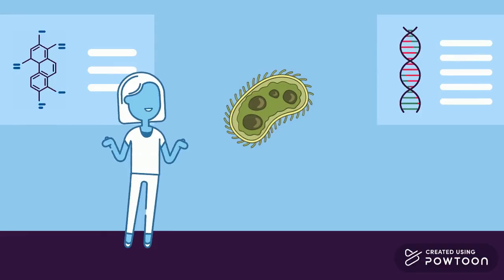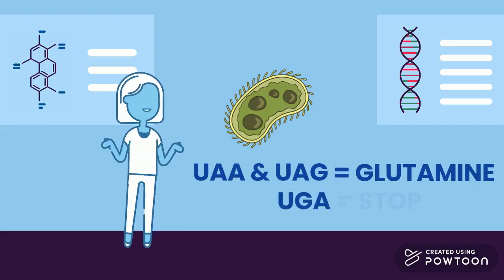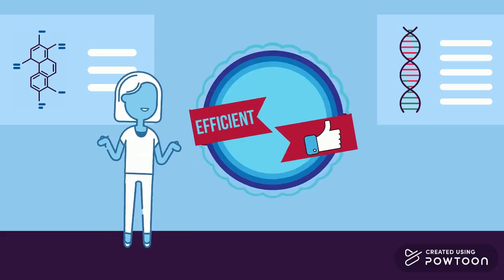Next, ciliates, a group of unicellular eukaryotes like Tetrahymena and Paramecium, also break these rules. In these organisms, the usual stop codons UAA and UAG are reassigned to glutamine, leaving UGA as the only true stop codon. This makes translation more efficient and shows how coding and non-coding signals can evolve under different pressures.